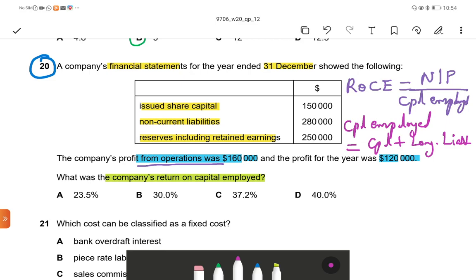So here, what is the net profit? Net profit means net profit before interest and tax, or profit from operation. Profit from operation is given in the question, that is 160,000, divided by capital employed. Capital employed is equal to capital plus long-term liabilities.